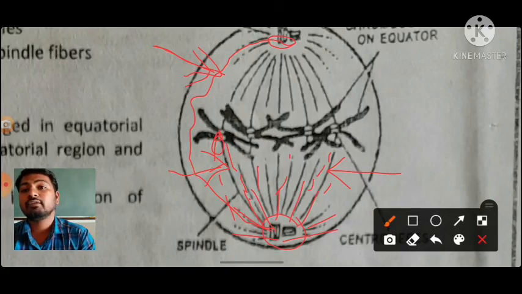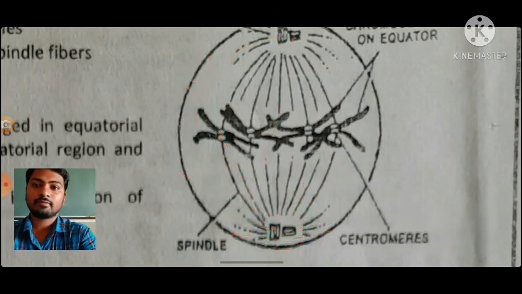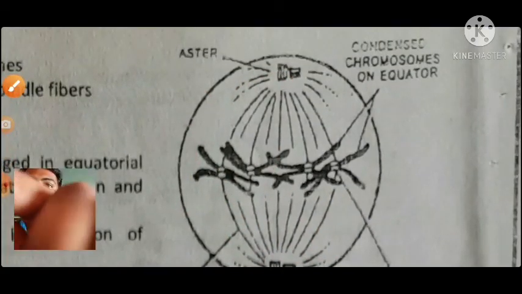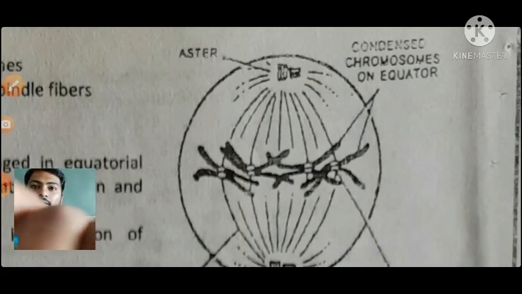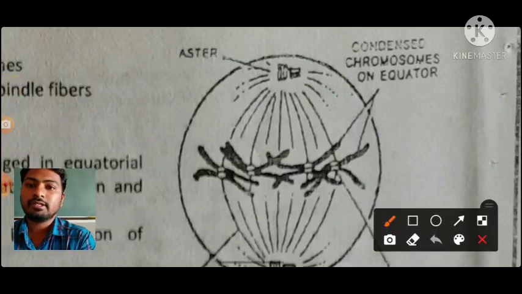The chromosomal spindle fiber. Is it clear? Okay, then you can observe the chromosomes. This is the centromere part of the chromosome. Then this is the chromatid.